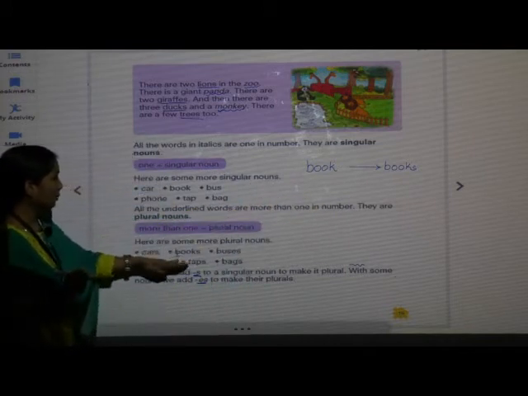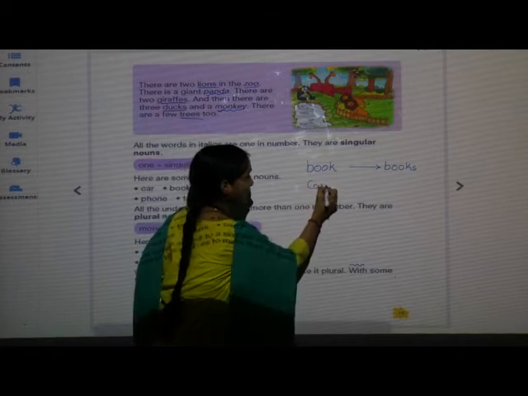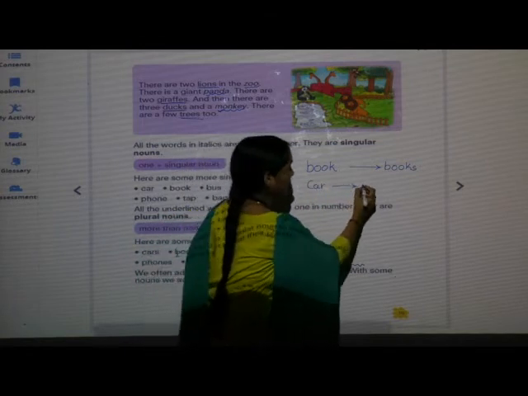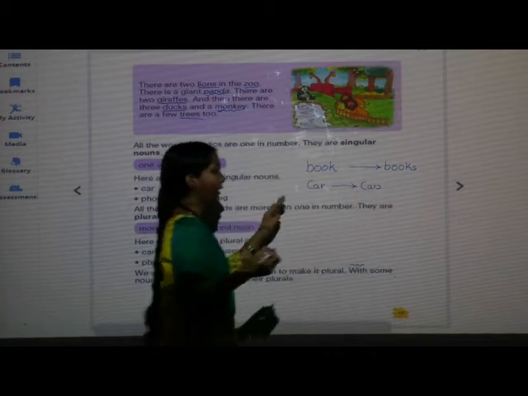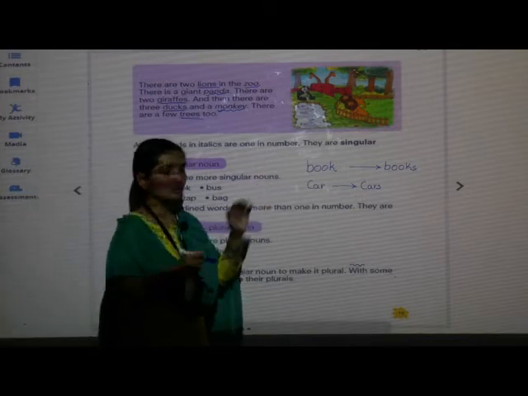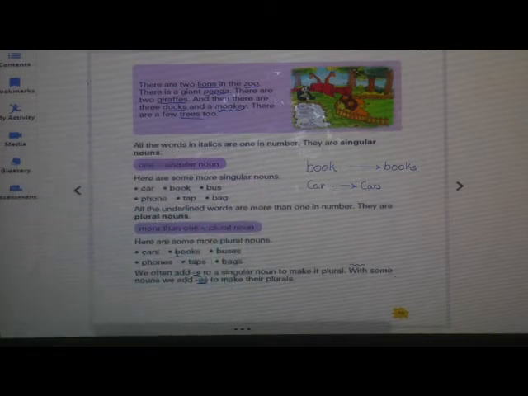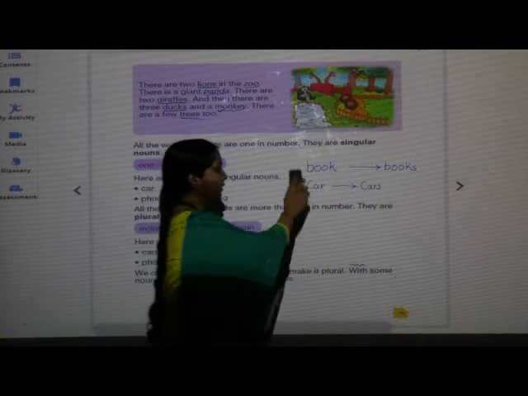Next, car. We added S to make it plural. Car, cars. So in this way, these are some examples of singular nouns and plural nouns.